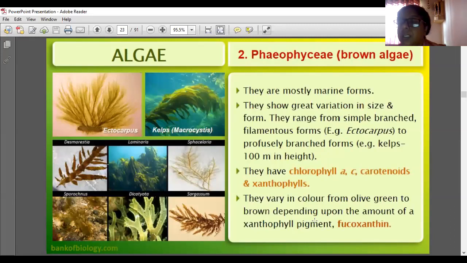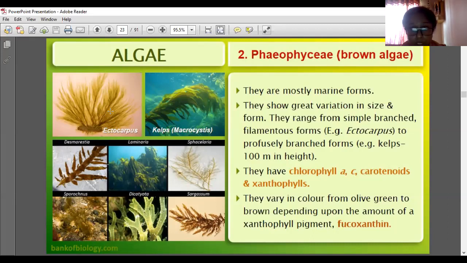Now we are going to learn the next type, Phaeophyceae, the brown algae. See, these are the brown algae organisms. They are mostly marine forms, found in seawater. They show great variation in size and form. They range from simple branched filamentous forms, that is Ectocarpus, to profusely branched forms. Profusely means many branches. Kelps are up to 100 meters in height.